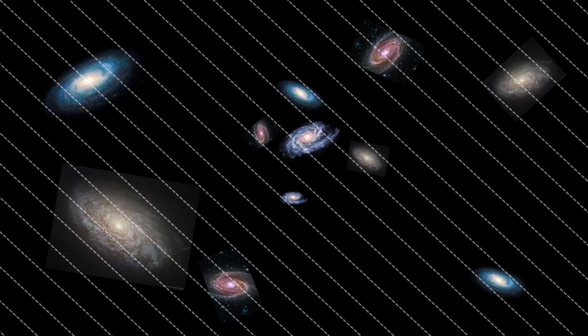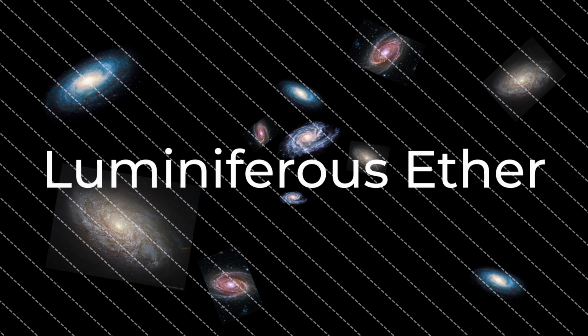So let's assume that light is a wave, and by our definition, requires a medium that it propagates through. Because of this, scientists proposed that there has to be some sort of special medium that permeates all of space, which light waves travel through, and they named this the luminiferous ether. However, this ether was not detected, so it was just a theory for now. But it wouldn't be for long.